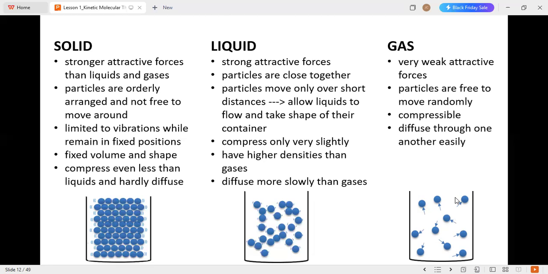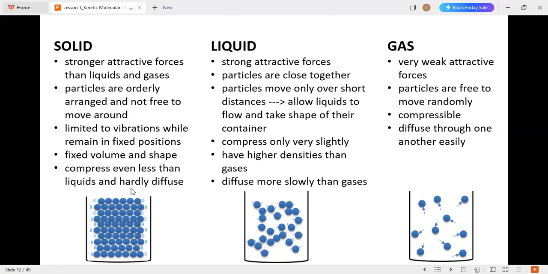Particles are free to move randomly and they are in continuous random motion, based on the postulate we discussed in the kinetic molecular theory. Gases are compressible and they diffuse through one another easily. So they can move freely from one another. That is a gas.